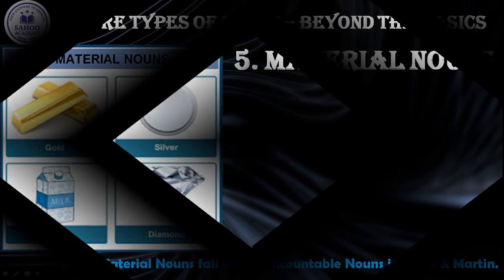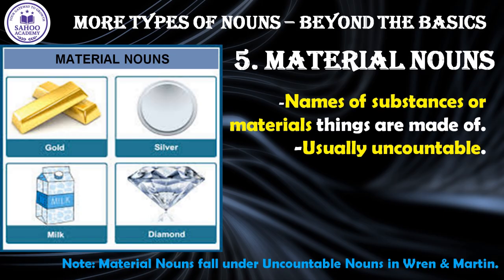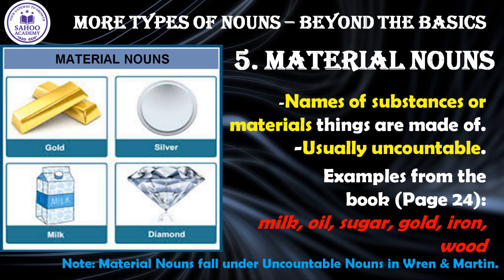Now let us study about material noun. A material noun is the name of a substance or material that things are made from. Think of it as the raw ingredient name. There is a key grammatical point to remember. Material nouns are almost always uncountable. This means we do not typically use them with numbers like a, an, or in the plural form. We refer to the substance as a whole.